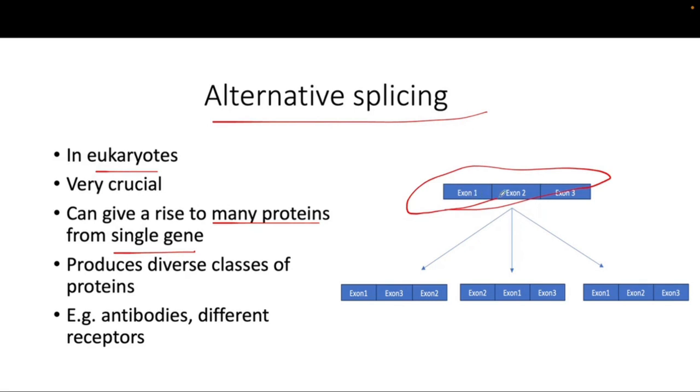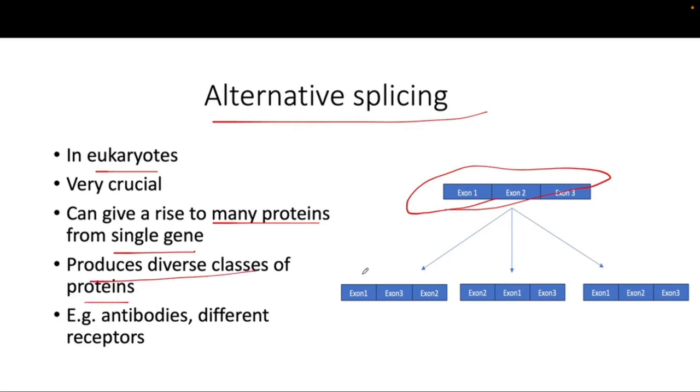Either exon 1 and exon 3 and exon 2 are connected to form a different protein, or 2, 1 and 3 are connected to make a different protein, or they can just stay as they are to form a different protein. So this is a very unique concept, and they give rise to a diverse class of proteins.